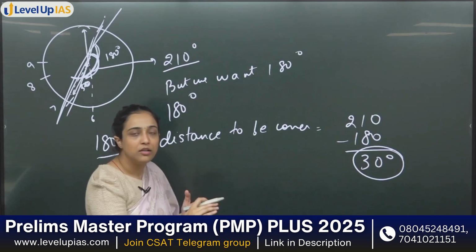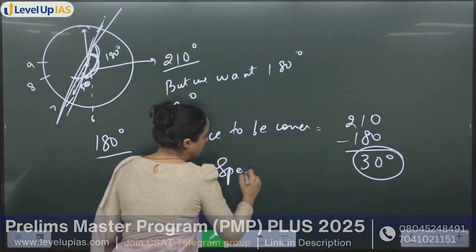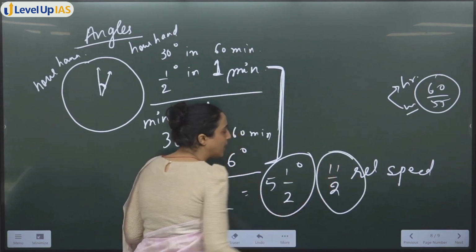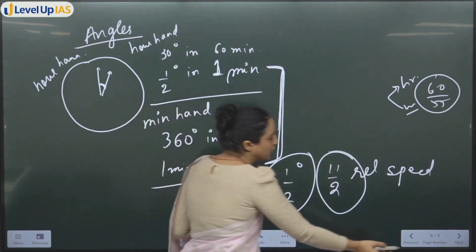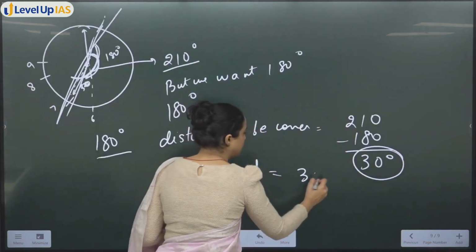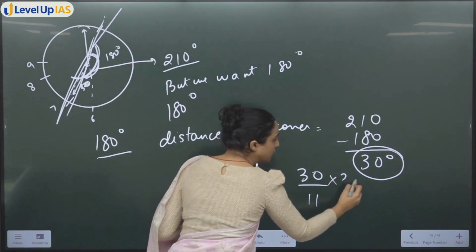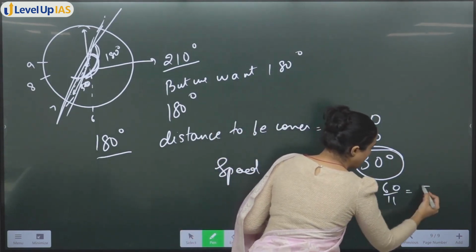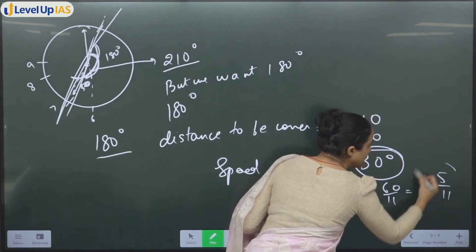What is the speed? Speed you will also see with respect to distance, right? What is the relative speed? I know relative speed is 11/2 degrees. Okay, so 30 divided by 11/2, I will get what, 60/11. That means 5/11 minutes.